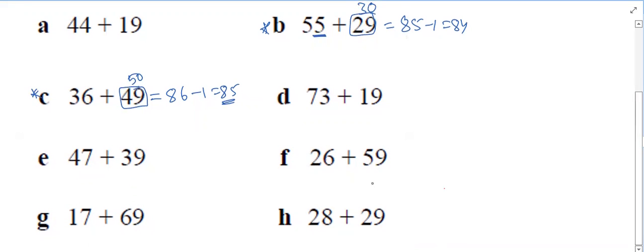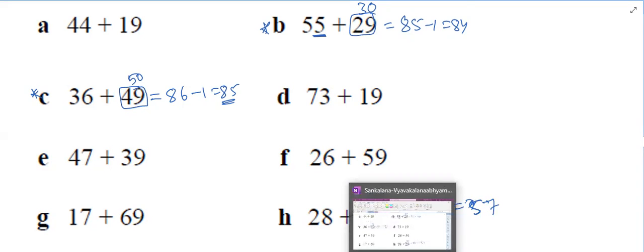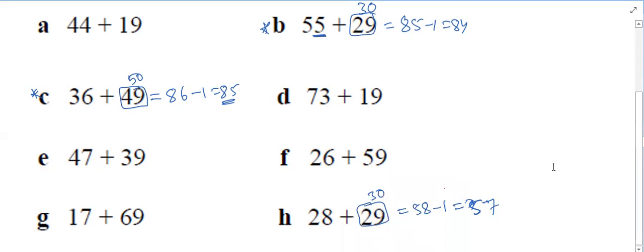28 plus 30 is 58. Okay. 58 minus 1 is 57. Correct. So 57. Can anybody explain the same question in any other way? So 29 plus 30 is 59 and minus 2 is 57. 29 plus 30. Okay, right. Any other way?